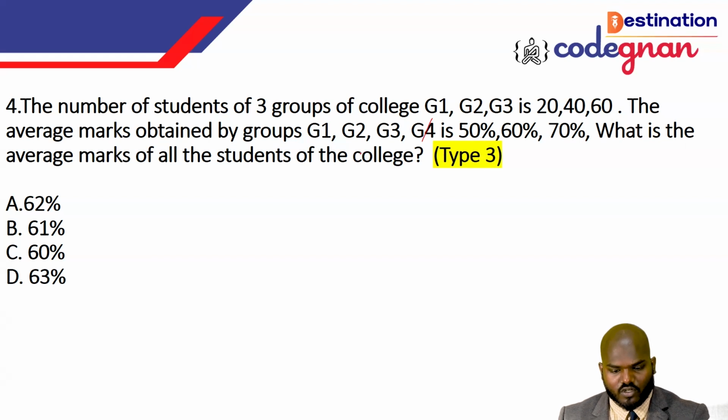What is the average mark of all students? Okay, if you see this one, guys, we can take it up. That's group 1. So how much marks? You see this one, 20 times 50. We can say this is 1000 marks.